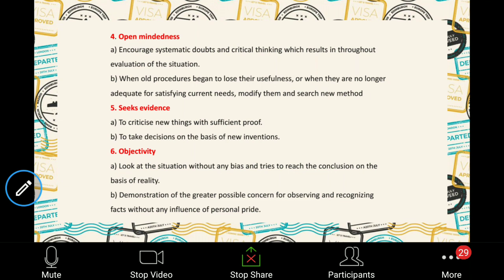Next is seeking evidence. To get authentic proof based on your conclusion, to take decisions on the basis of new inventions, you try to collect maximum evidence. So you should have evidence or theoretical knowledge to comment on or criticize an experiment which has not gone well or was not successful. Then only you will come to that conclusion.